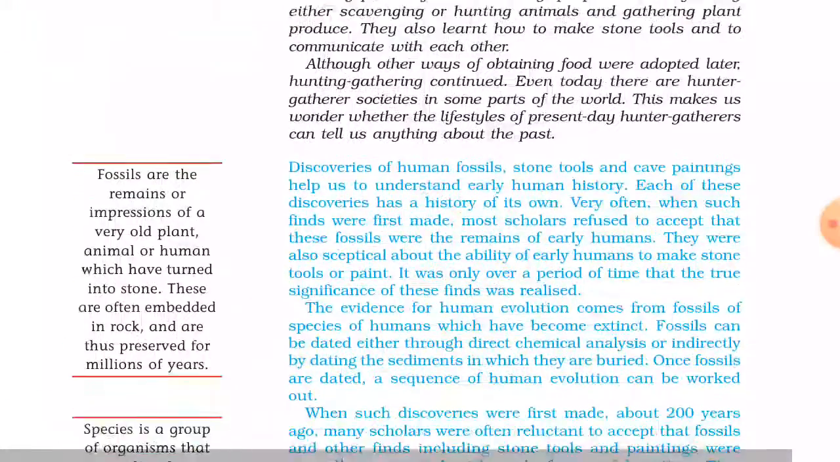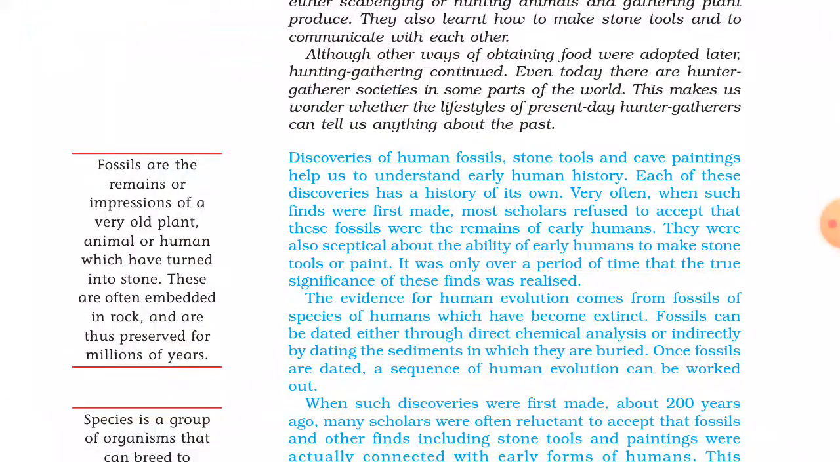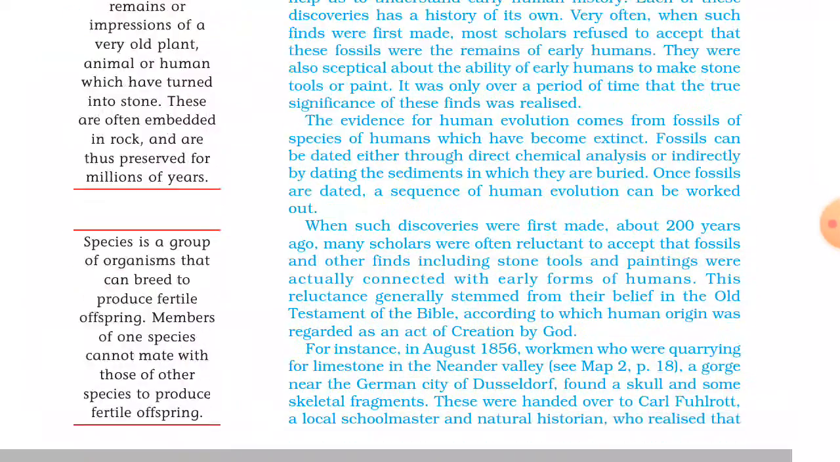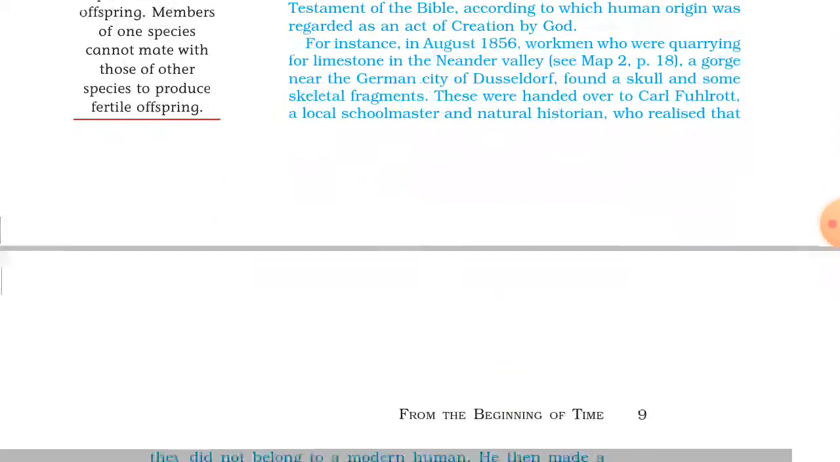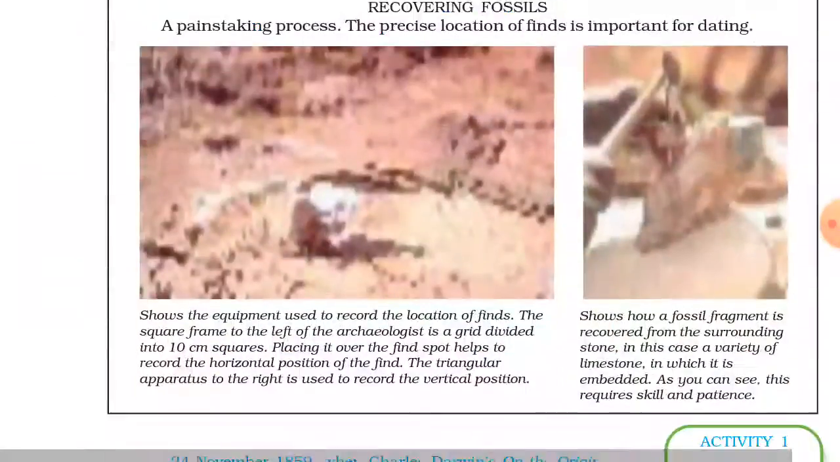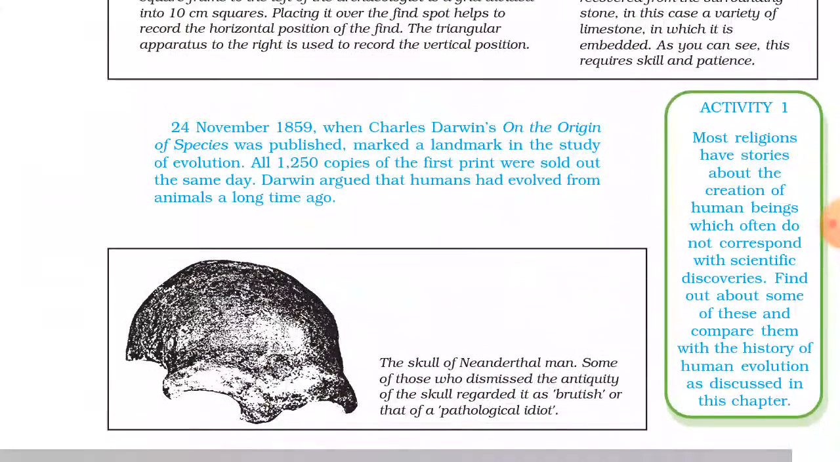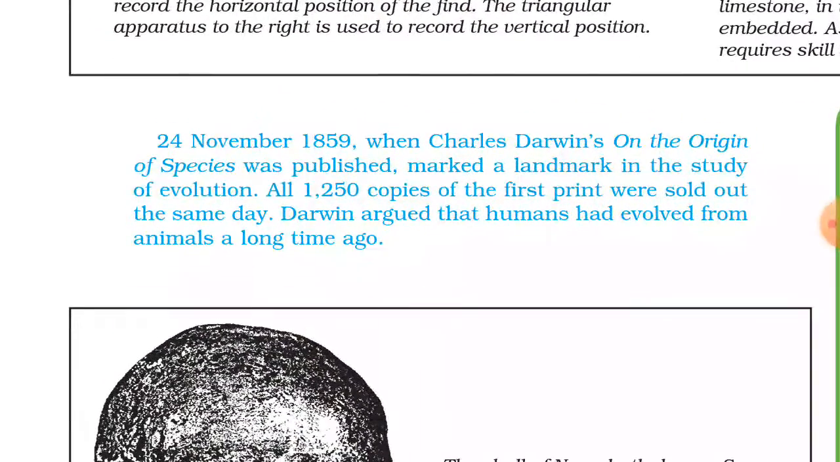The first term is fossil. Fossils are the remains of plants and animals which are converted into rocks. A species is a particular type of group whose members can reproduce and have babies with others of the same group. Then the book written by Charles Darwin, On the Origin of Species, on 24 November 1859.